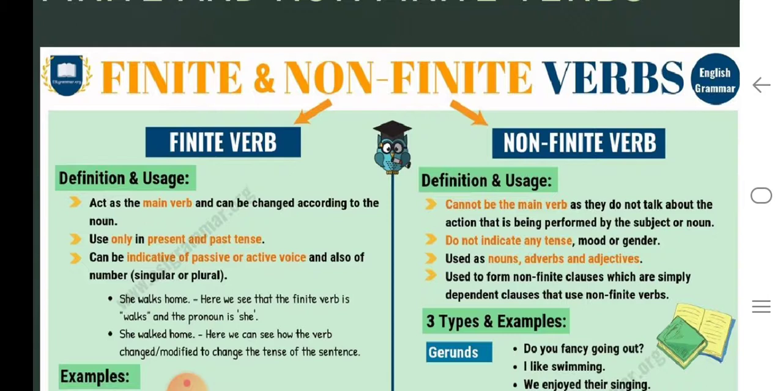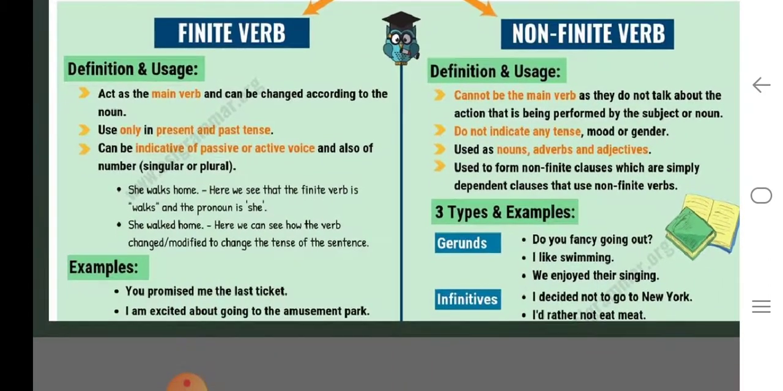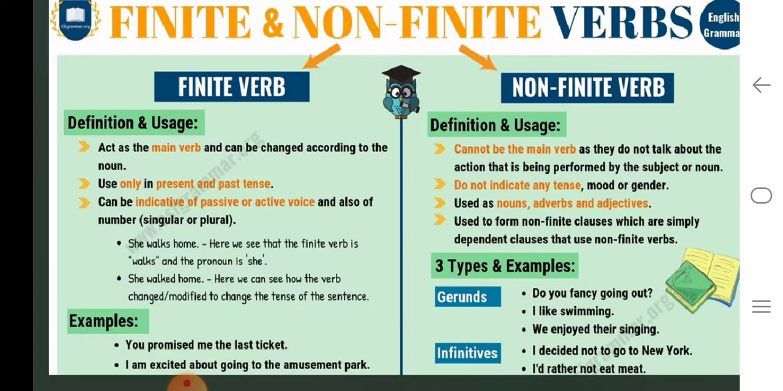She walks home. Here we can see that the finite verb is walks, that is simple present. The pronoun is she. She walked home. So here we can see the verb has changed or modified itself according to the tense of the sentence, where walks has become walked. So simple present has become simple past. If you look at the examples, you promised me the last ticket. I am excited about going to the amusement park. So these are the different examples of finite verbs.